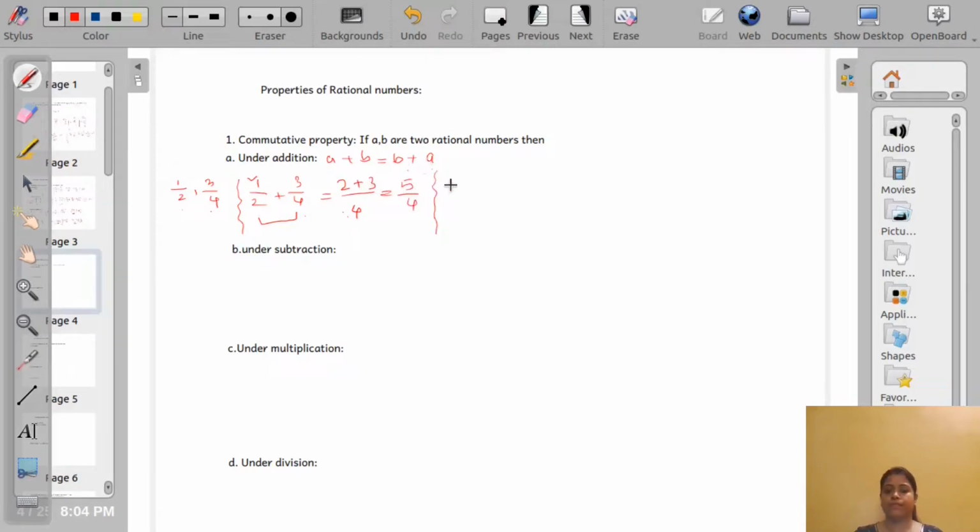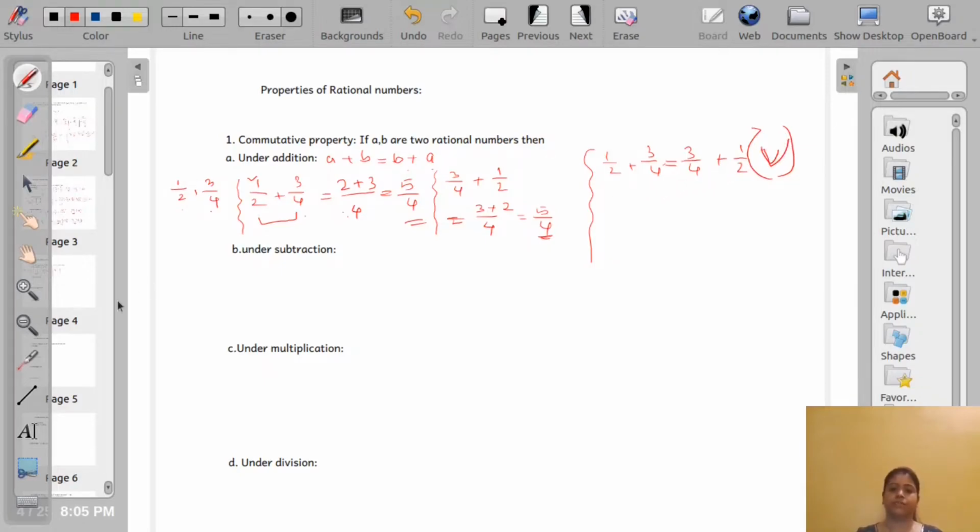Now B plus A, 3 by 4 plus half. Again the LCM will be 4. 3 plus 2 equals 5 by 4. Half plus 3 by 4 gives the same answer as 3 by 4 plus half. That means rational numbers are commutative under addition.